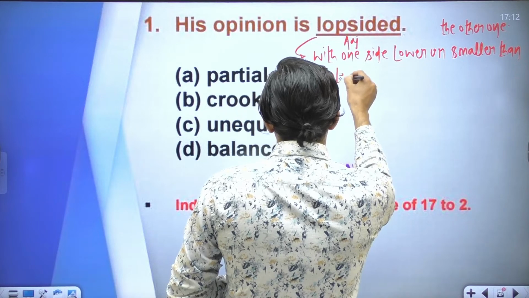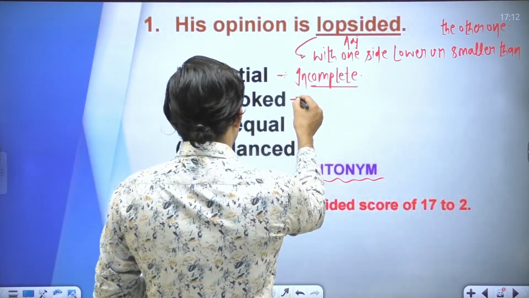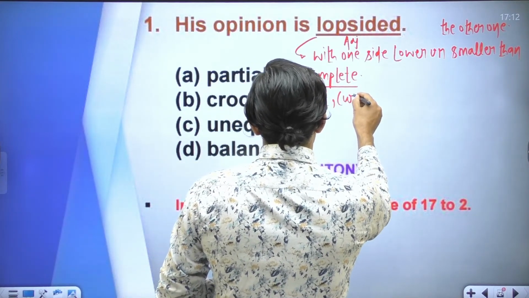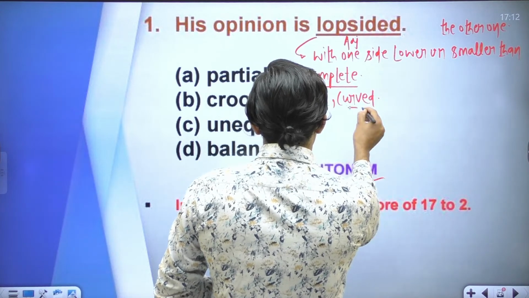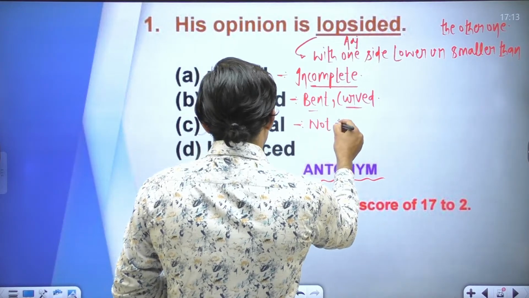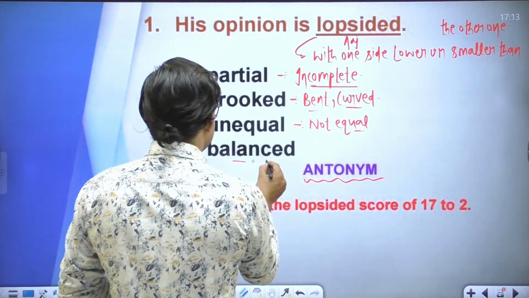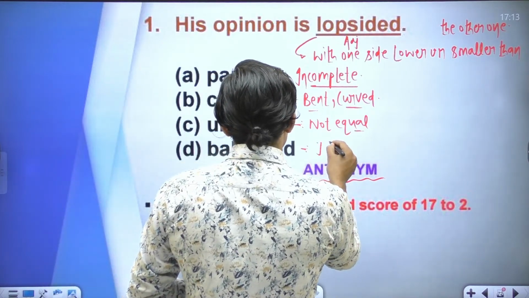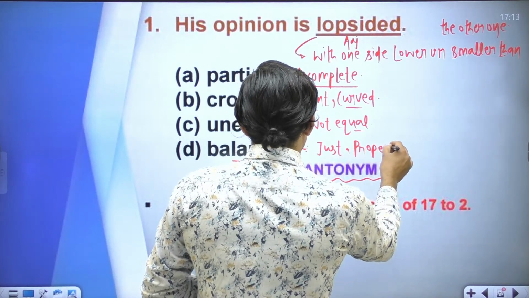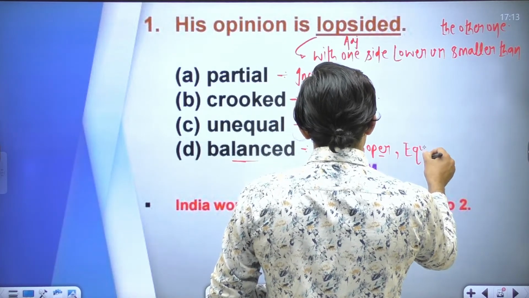Crooked is something that is bent or curved. Unequal means something that is not equal. And balanced is something that is just or proper, or equal, right?